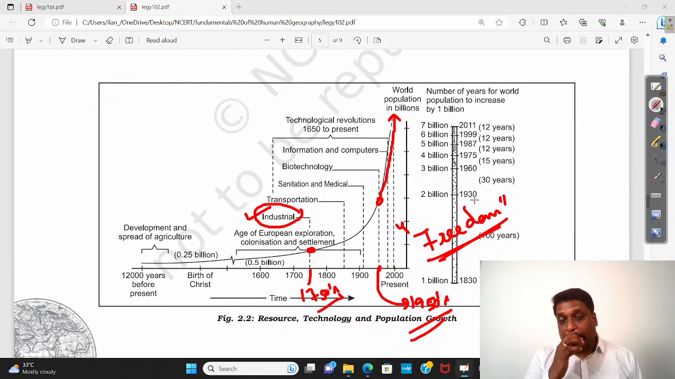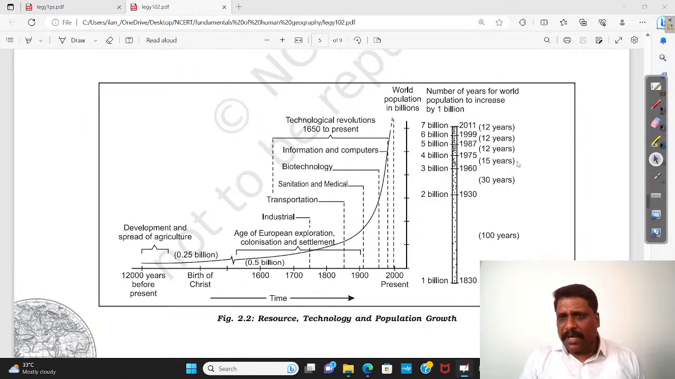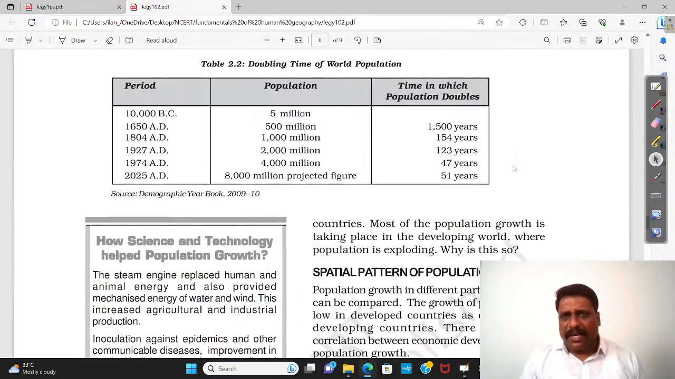Okay. So somewhere I understand, my friends, population growth and freedom go hand in hand. Now, say for example, when I talk about the rate at which the population was doubling, I'll show you that chart also. The rate at which it was doubling, earlier, my dear friends, earlier.